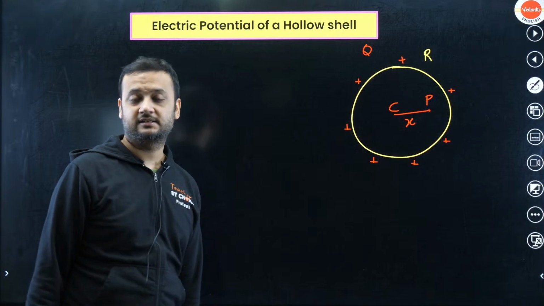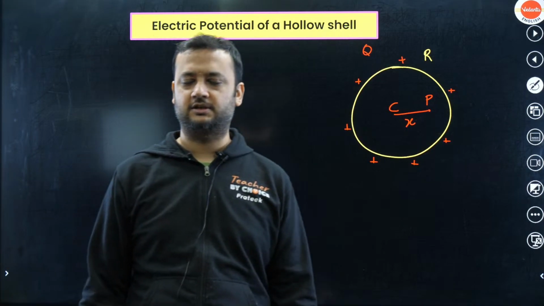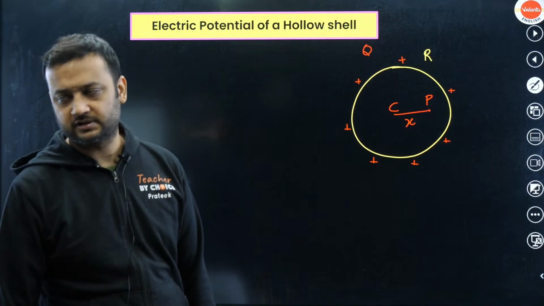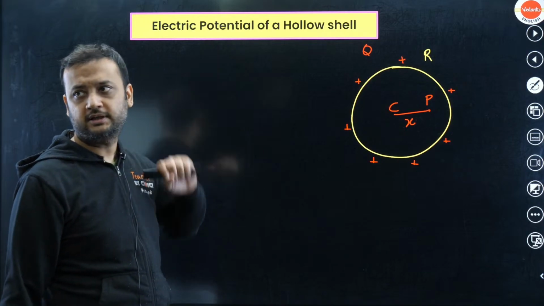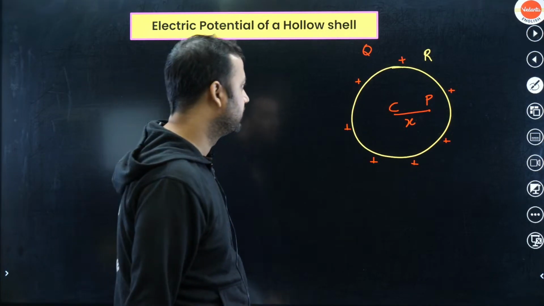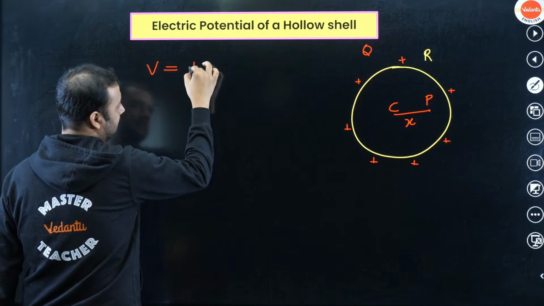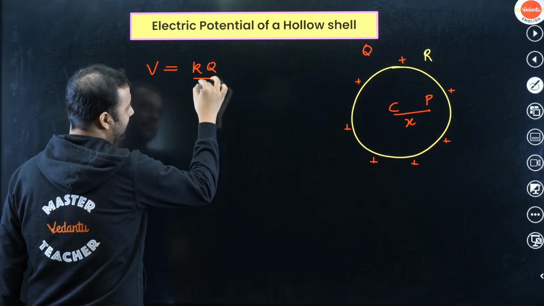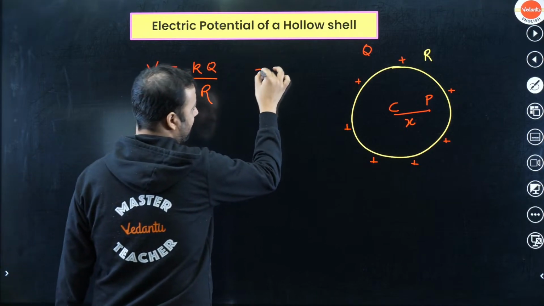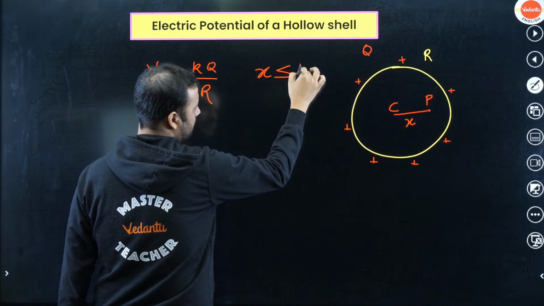No, Mahalakshmi, the answer is not 0. Electric field of course is 0, but potential is not 0. We are talking about the potential. Potential is constant here. Okay, so we can say that potential is kq by capital R, if x is less than or equal to R.